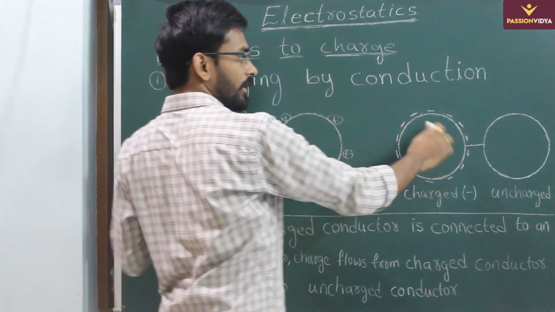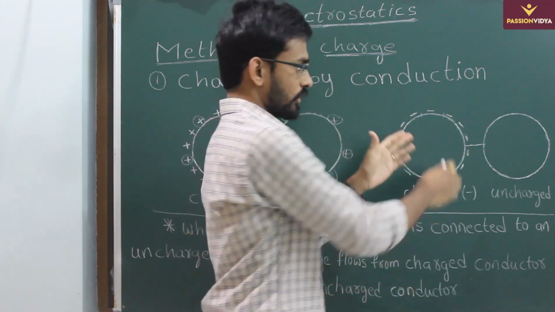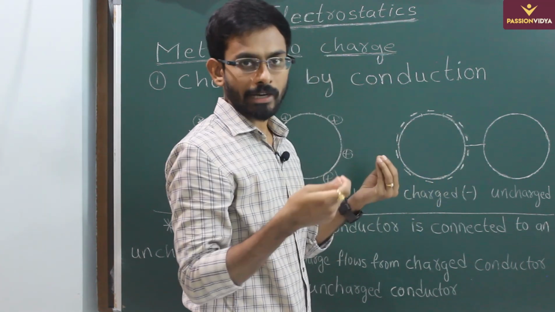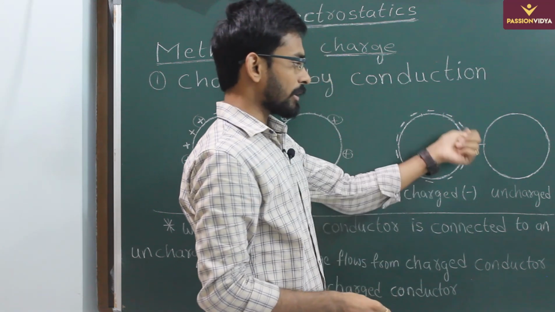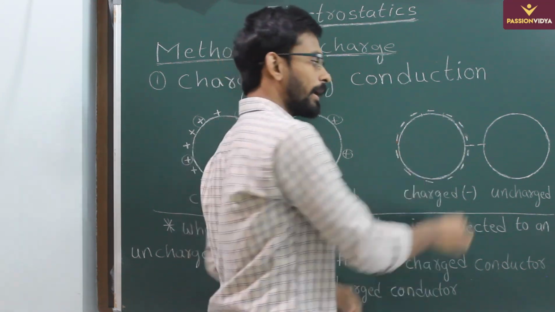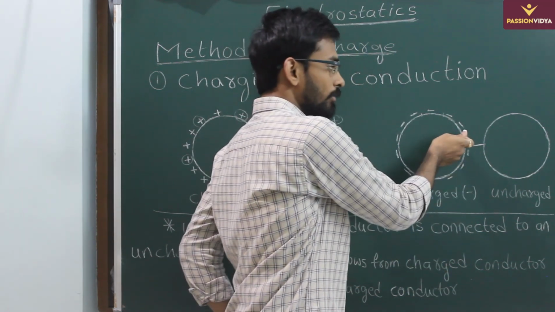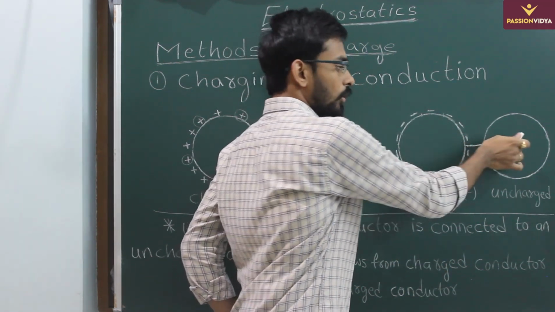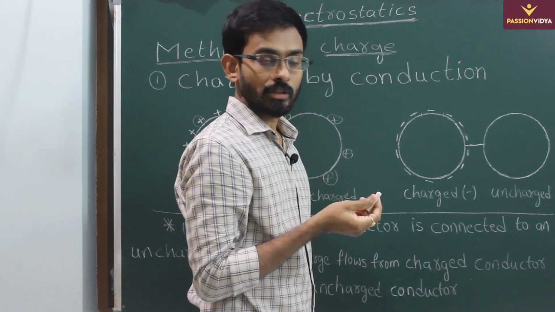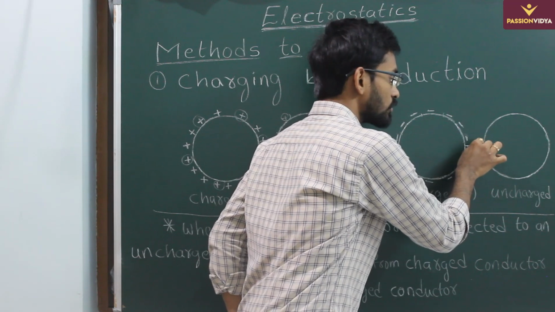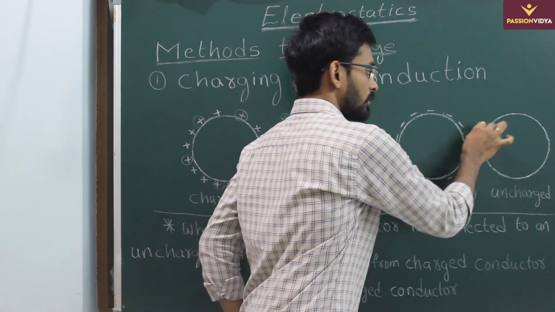Similarly here as well, even if there is a negative charge, you will have repulsions between negative and negative. So these charges also want to keep the separation as maximum as possible. Initially, when this is not connected, the separation will be maximum when they are on the surface. But when you connect it to an uncharged conductor, these charges can move from this conductor to the uncharged conductor. Then the separation between negative charges will increase. So the negative charge will move from the charged conductor to the uncharged conductor.